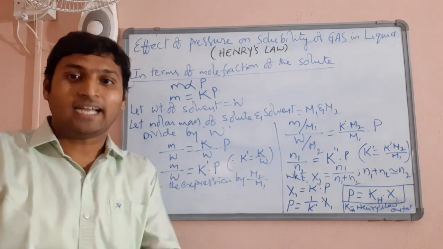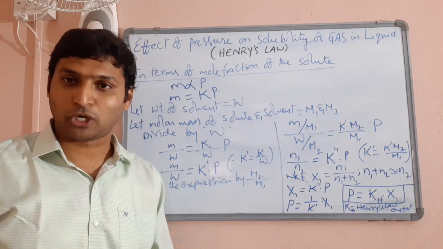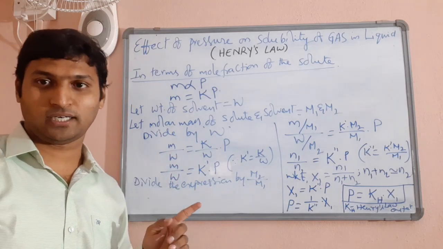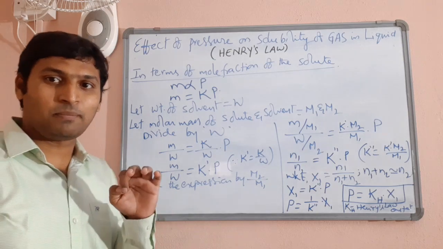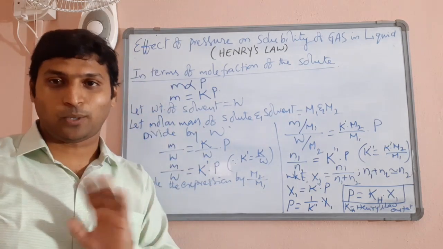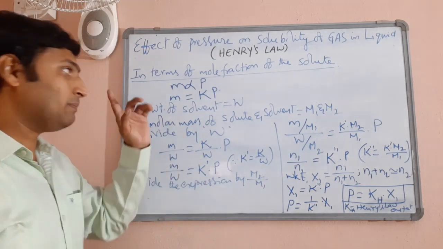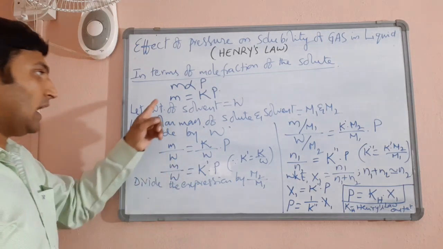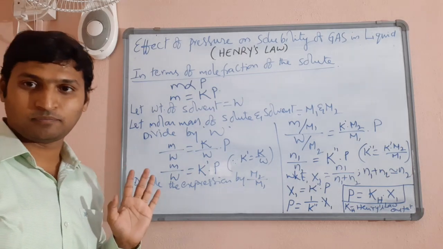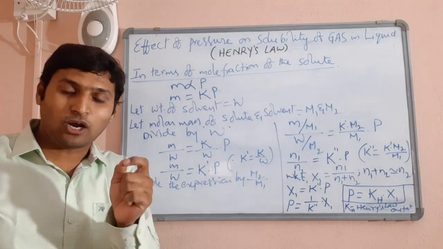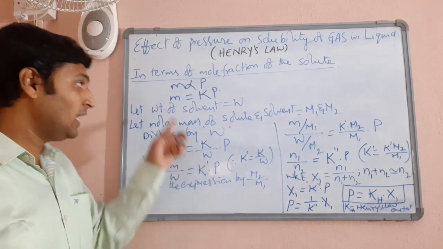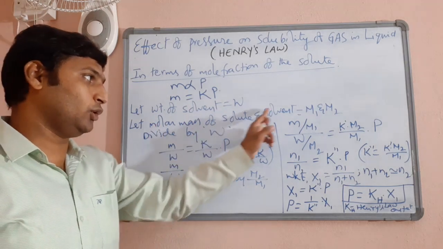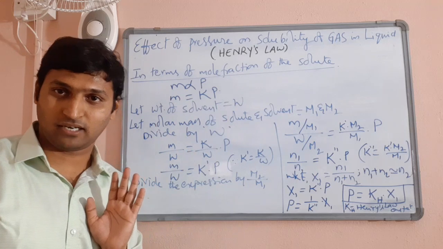We will talk in detail about Henry's law constant immediately because it needs to be understood in detail, clearly. That's very important. So let me quickly review the derivation I have done just now. From the basic statement of Henry's law, we got the expression M is equal to Kp. Now, we have dissolved that gas in a fixed weight of solvent. I assume that weight as W. And I assume the molar masses of solute and solvent as M1 and M2 respectively.